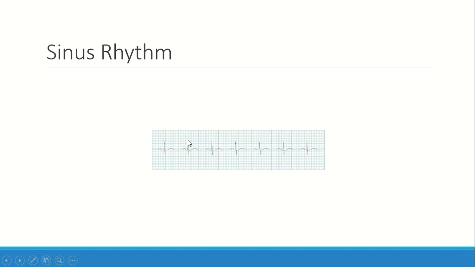But each QRS complex is preceded by a P wave, as we see here. And the QRS complex is narrow, almost 2 small boxes, that means almost 80 milliseconds. And the rate, if we divide 300 by 3.5, is less than 100. So that's sinus rhythm.